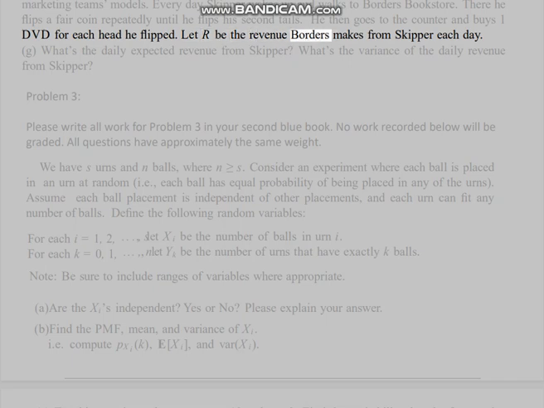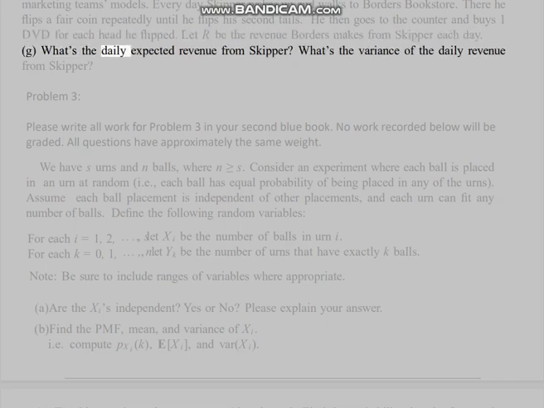Let R be the revenue Borders makes from Skipper each day. G. What's the daily expected revenue from Skipper? What's the variance of the daily revenue from Skipper?